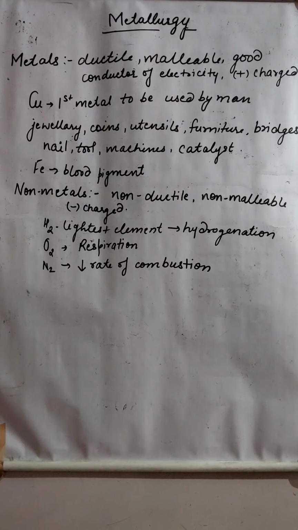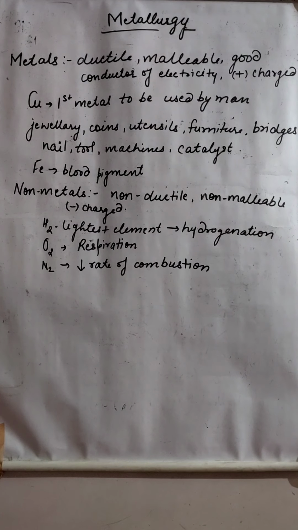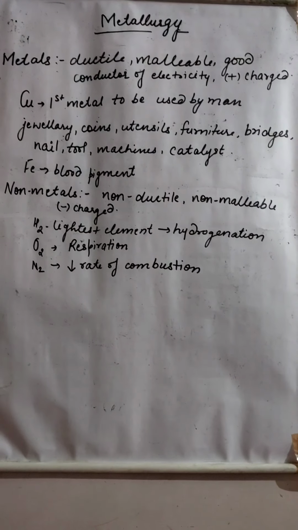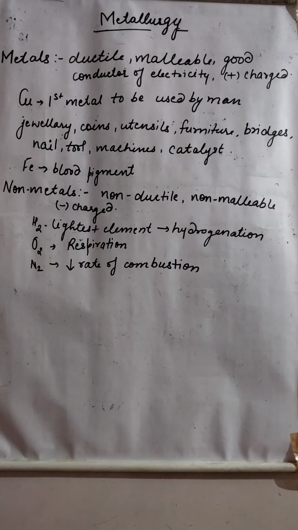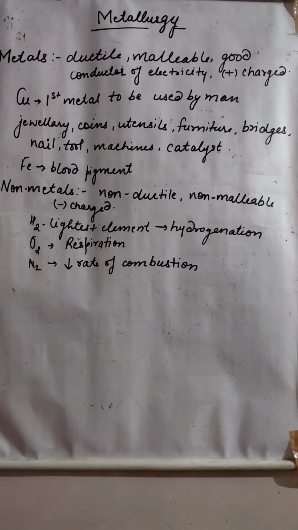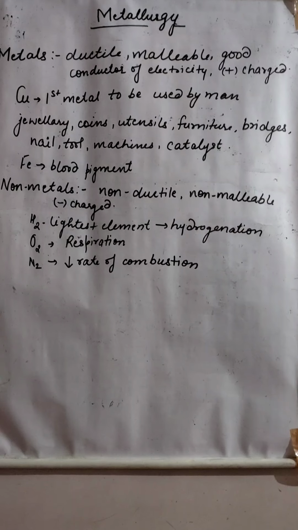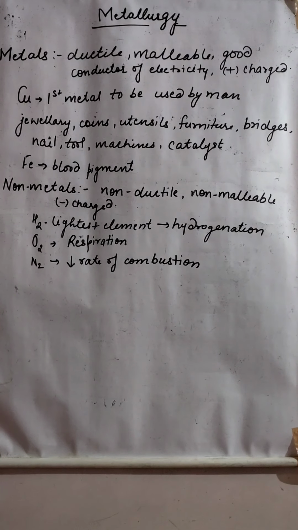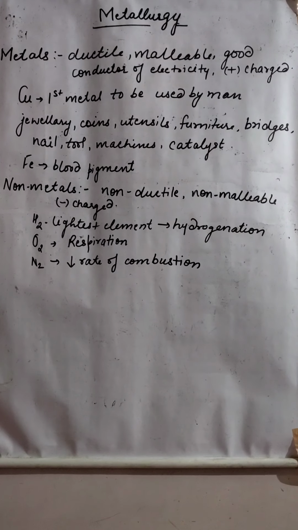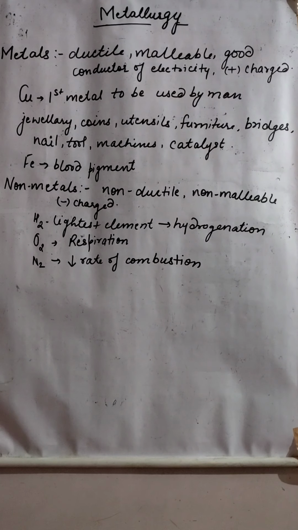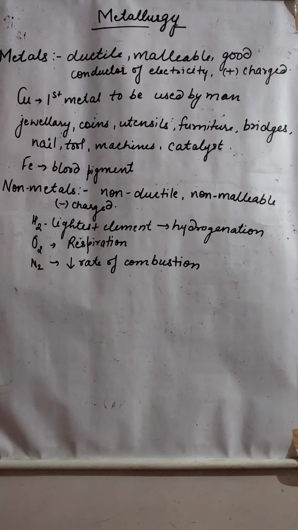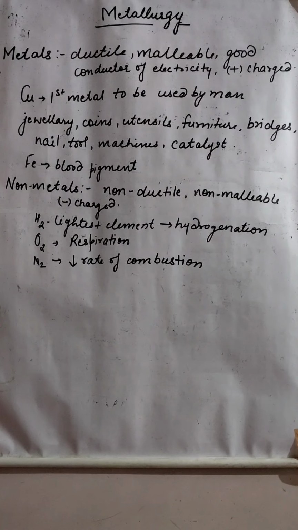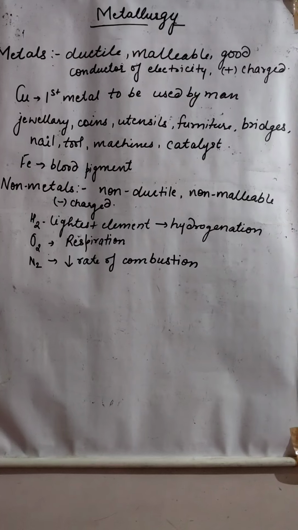Those metals which are less reactive, like gold, platinum, silver, are found in a free state. But sodium, potassium, magnesium, aluminium are highly reactive, as you know from the activity series, so they will react and be found in a combined state only, like sulfide, oxide, carbonate, bicarbonate, like that. All right.